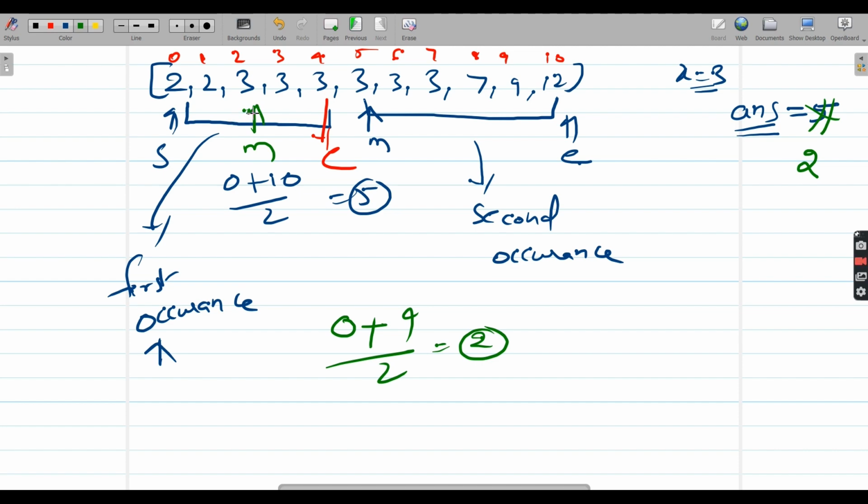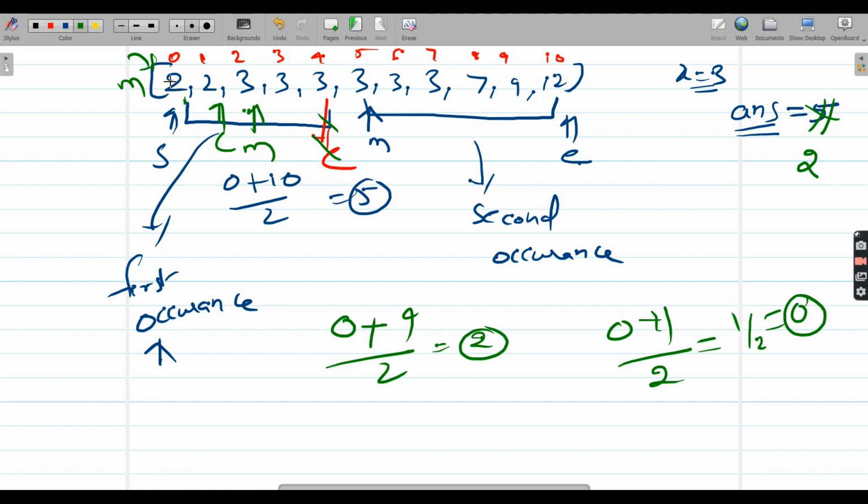Now there might be a chance that maybe 3 is getting started from here. We never know, right? So still we need to look at the left side. Then what am I going to do? I'm going to update my end to point to this. Now what happens? 0 plus 1 divided by 2, that is 1 divided by 2, which is nothing but 0. Then your mid comes to here.